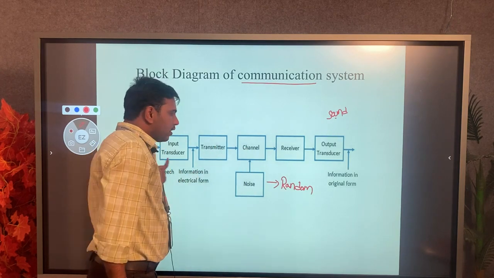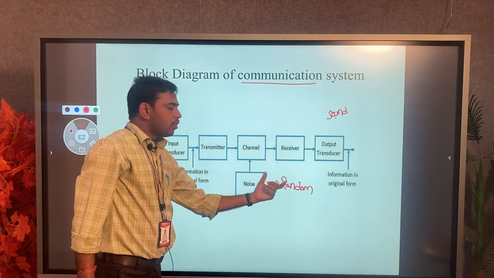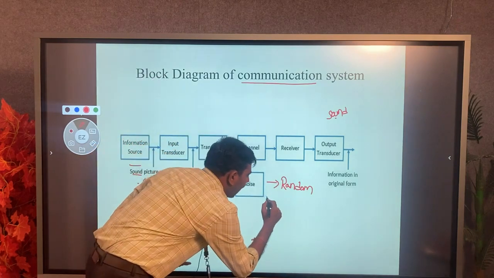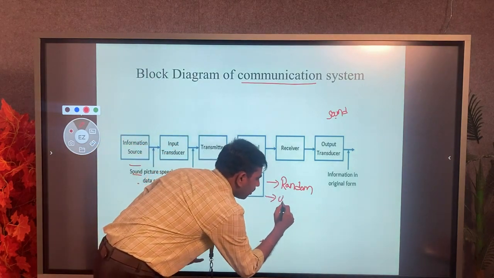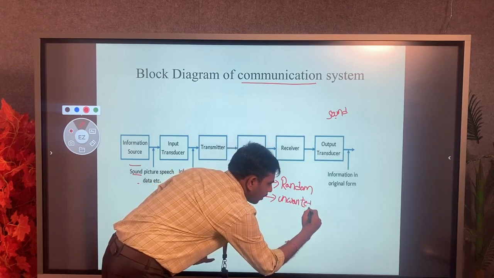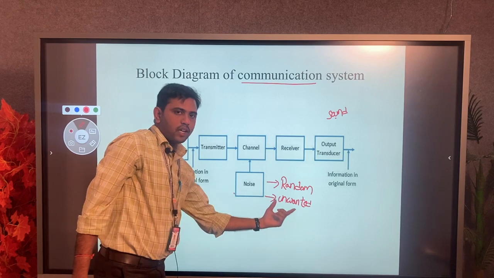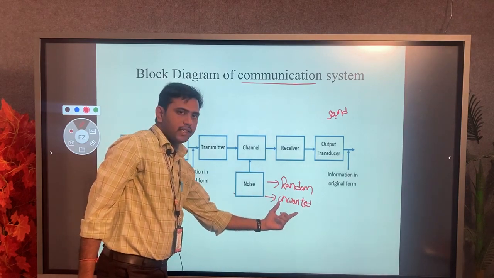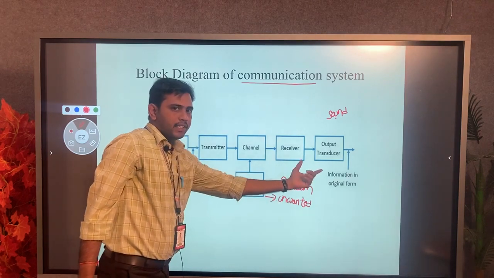The noise is an unwanted signal, so it is an unwanted signal passing through my entire system.